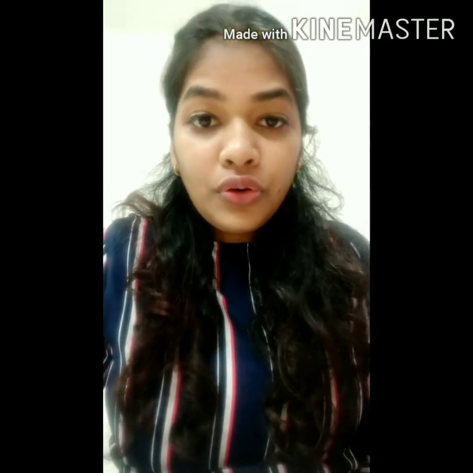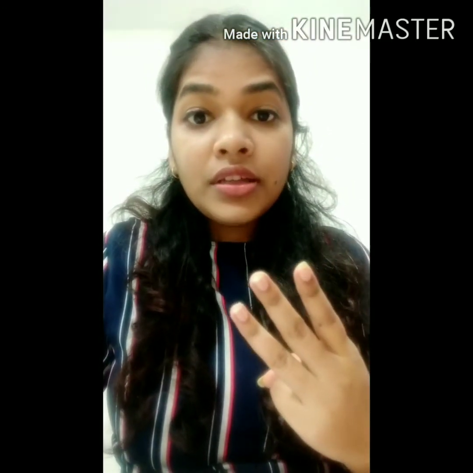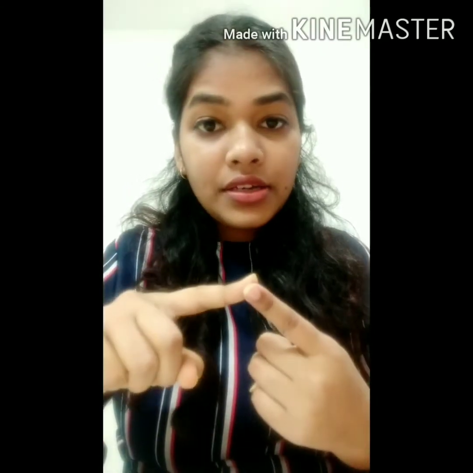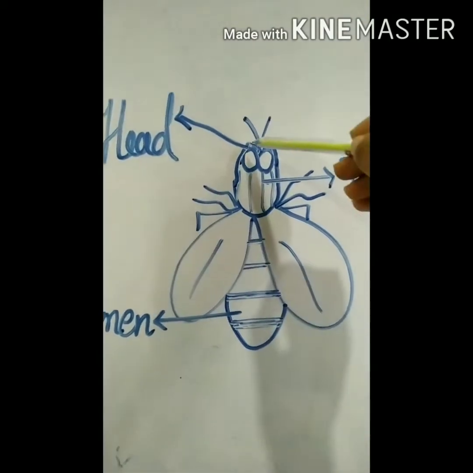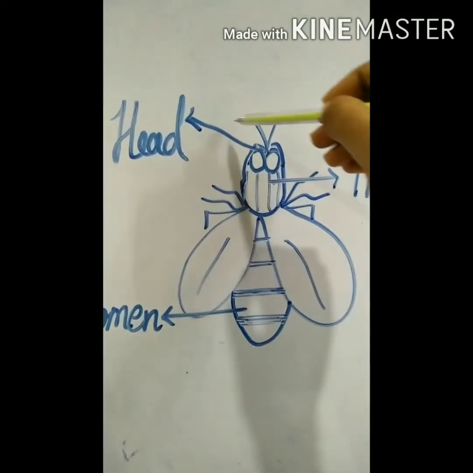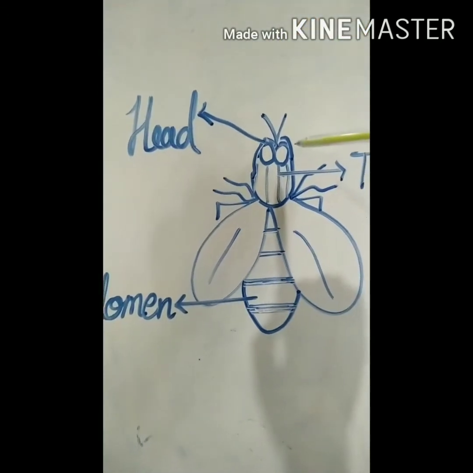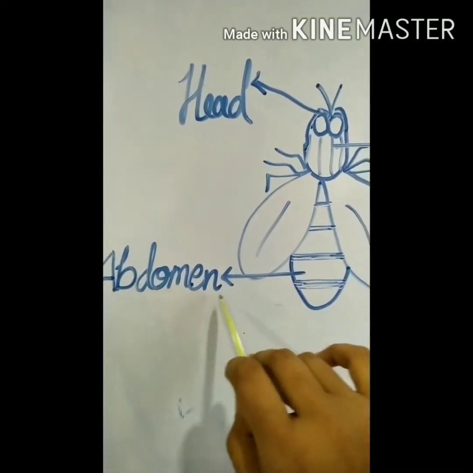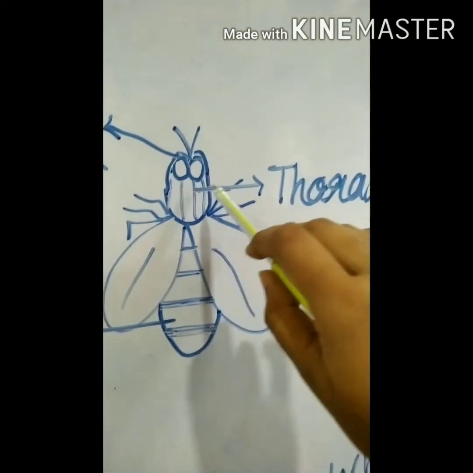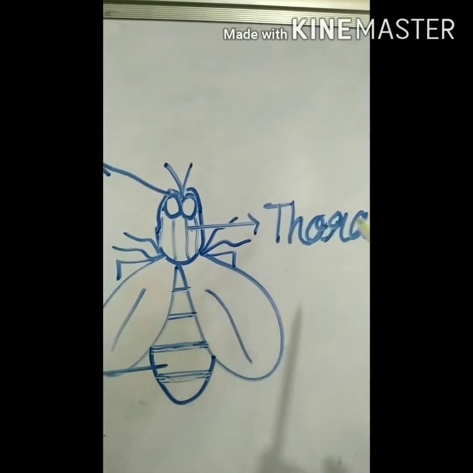Students, do you know the body of the insect is divided into 3 parts that are called the head, abdomen and thorax. See here on the board, this part is called the head of its body, right? This part of the body we call abdomen. This part is called the thorax.